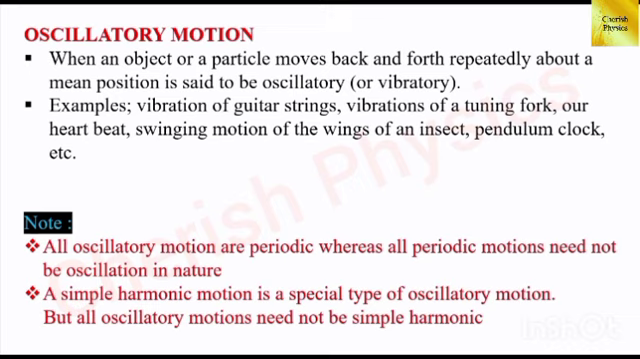The first point, all oscillatory motions are periodic, whereas all periodic motions need not be oscillatory in nature. What these lines define means, oscillatory motion is a to and fro motion about the mean position and they are said to be periodic. But some examples like motion of the planet around the sun, it is also periodic, but it doesn't do a to and fro motion about the mean position.